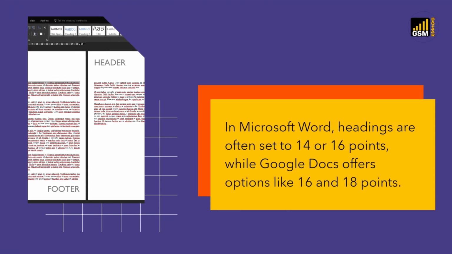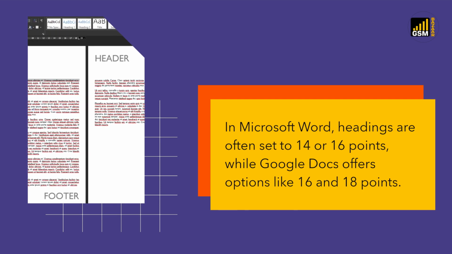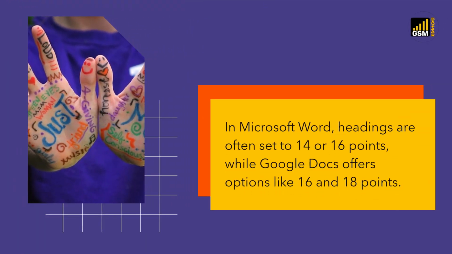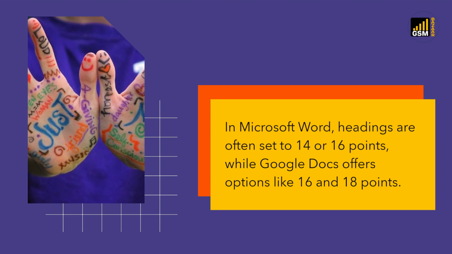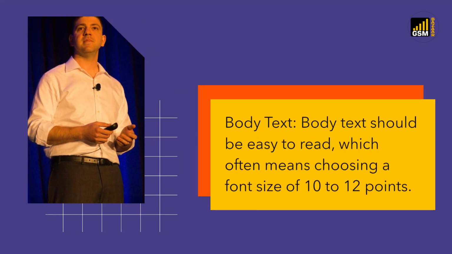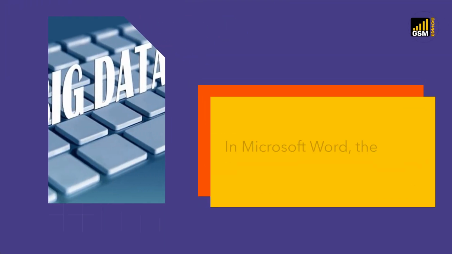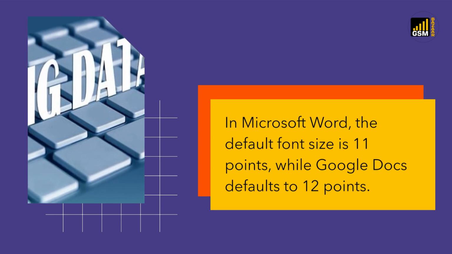and Pacifico. In Microsoft Word, headings are often set to 14 or 16 points, while Google Docs offers options like 16 and 18 points. Body text should be easy to read, which often means choosing a font size of 10 to 12 points. In Microsoft Word, the default font size is 11 points, while Google Docs defaults to 12 points.